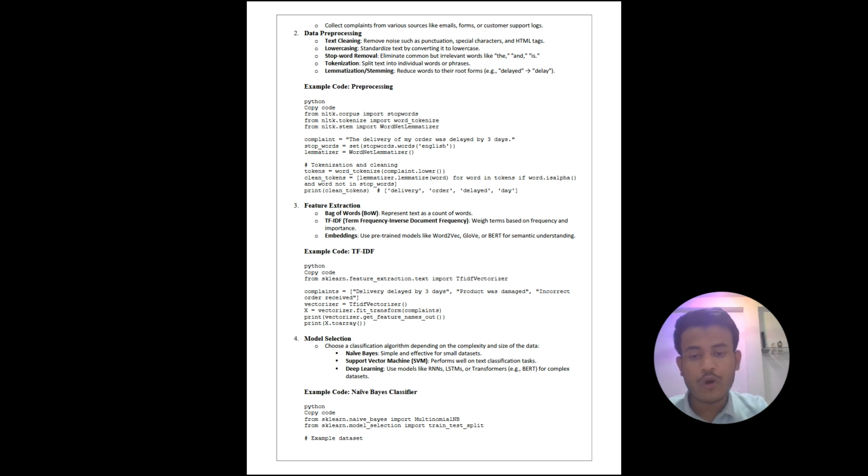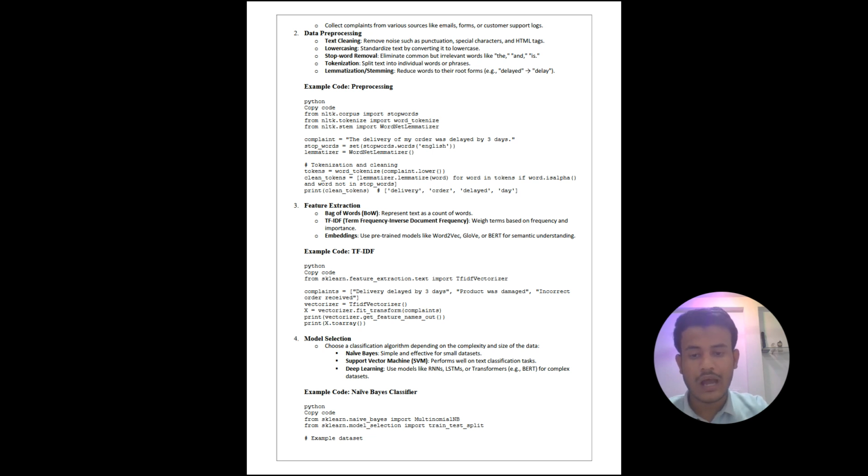Second is support vector machine, SVM, which performs well on text classification tasks. And the last one is deep learning. It uses models like RNNs, LSTMs or transformers, for example BERT, for complex datasets.